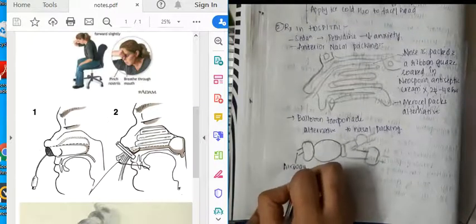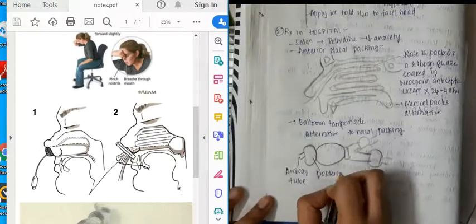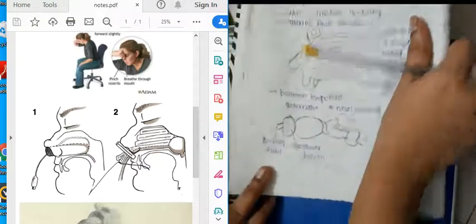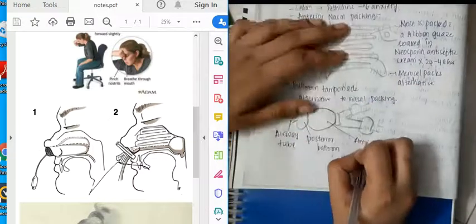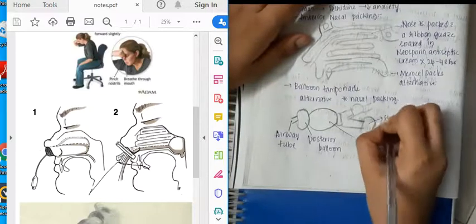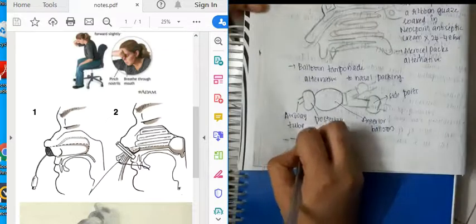I'm labeling the parts. That is the airway tube. Then we have the posterior balloon, and one more, which is the anterior balloon, and then we have the side ports. Okay, so this is about balloon tamponade.